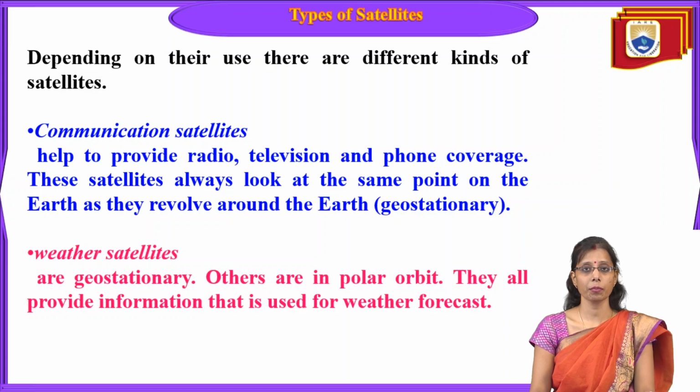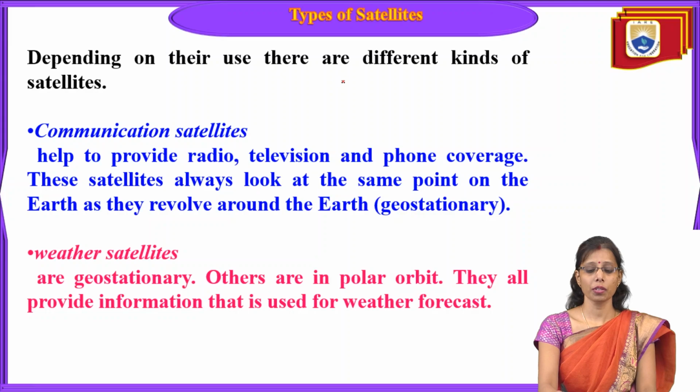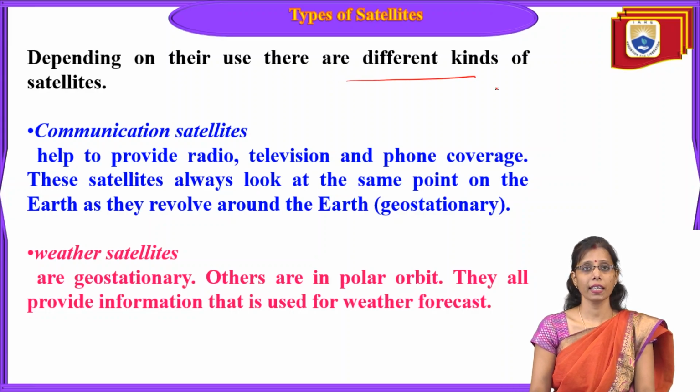Now let us see types of satellites. What are the different types of satellites? As we know, a satellite is something which revolves around something. A satellite revolves in a path around the Earth. So in space it revolves around the Earth. Depending on their uses, we have different kinds of satellites.